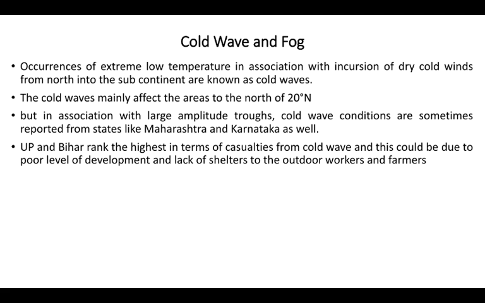Cold wave and fog: occurrence of extreme low temperature in association with incursion of dry cold winds from north to the subcontinent are known as cold waves. Cold waves mainly affect the areas to the north of 20° north, but in association with large amplitude troughs, cold wave conditions are sometimes reported in states like Maharashtra and Karnataka. UP and Bihar are ranked the highest in terms of casualties from cold wave, and this could be due to the poor development and lack of shelter for outdoor workers and farmers.